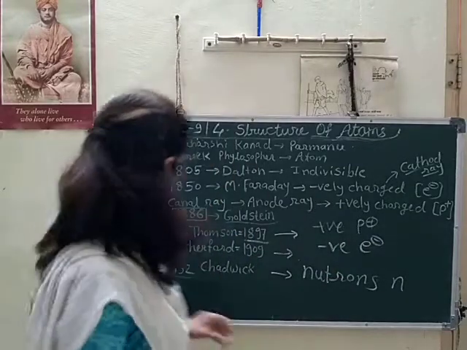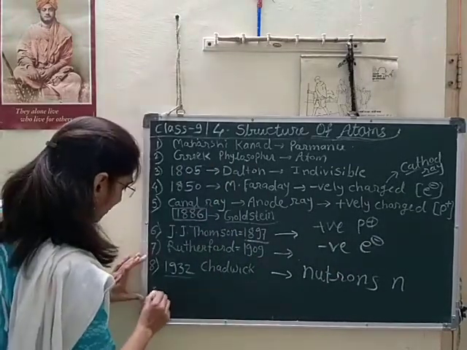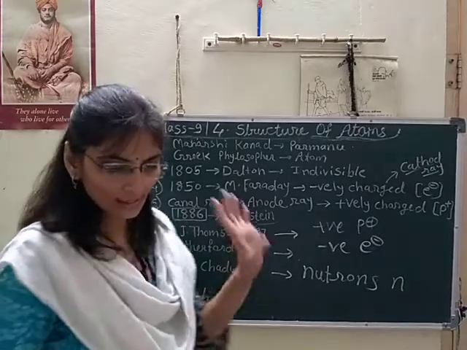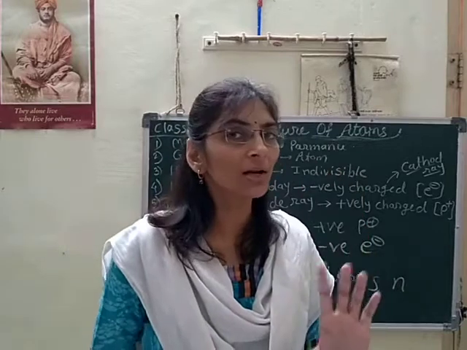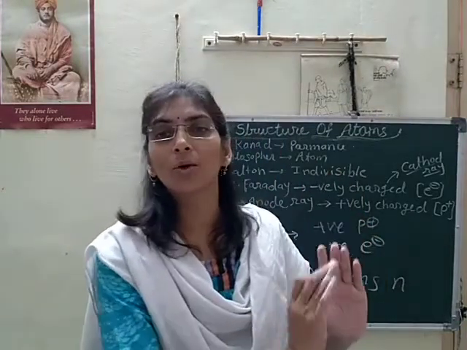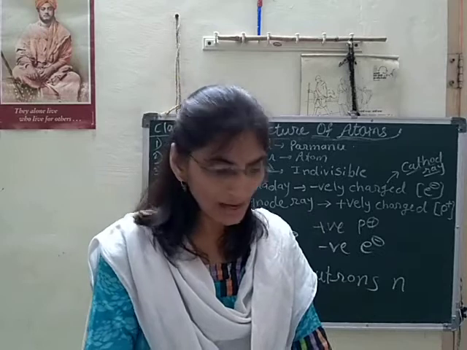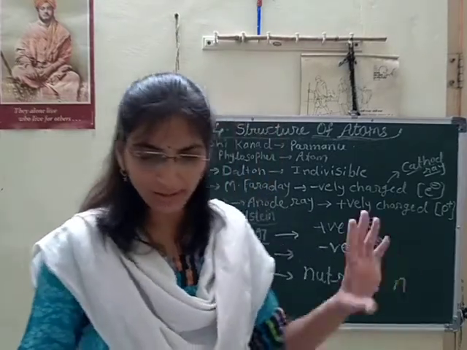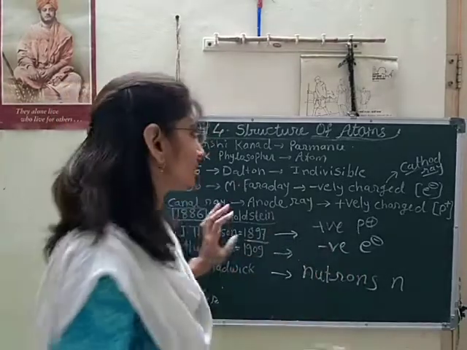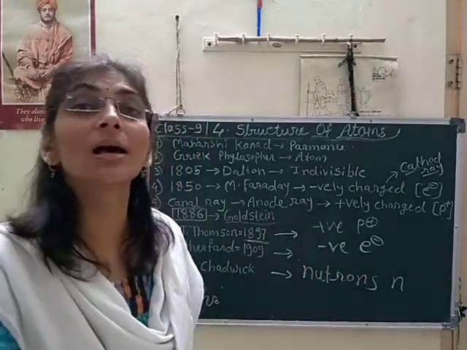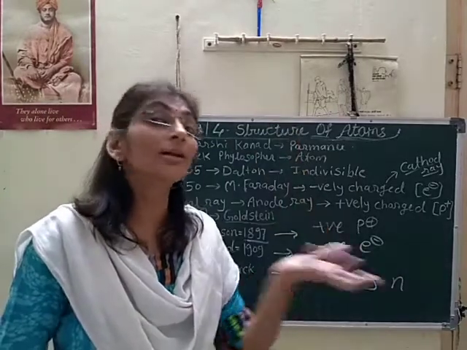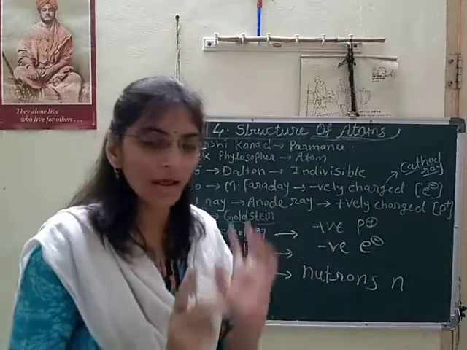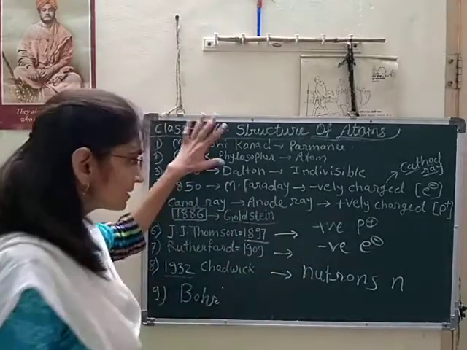And then Niels Bohr gave the atomic structure which we are studying nowadays. According to that structure, electrons are revolving around the nucleus along their discrete energy levels. So this was the history.